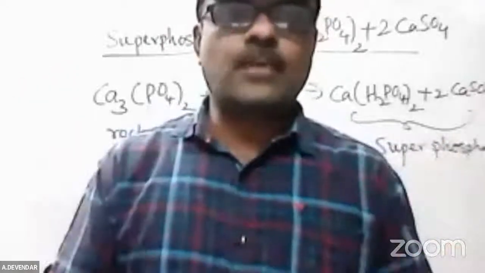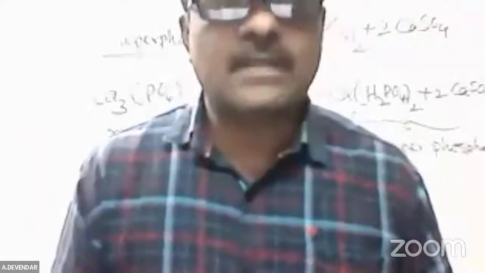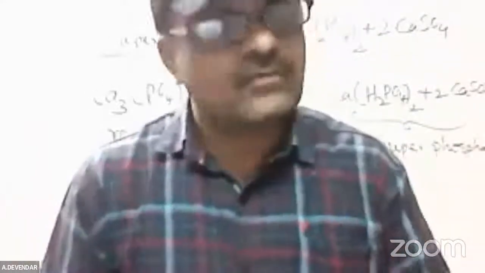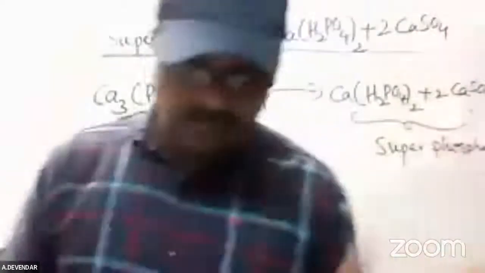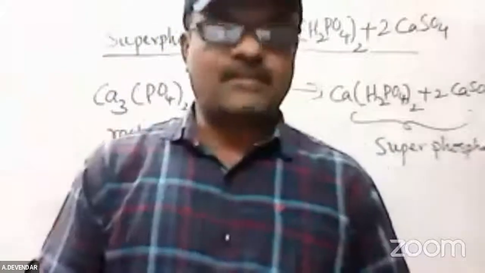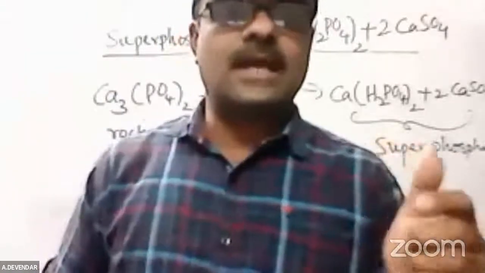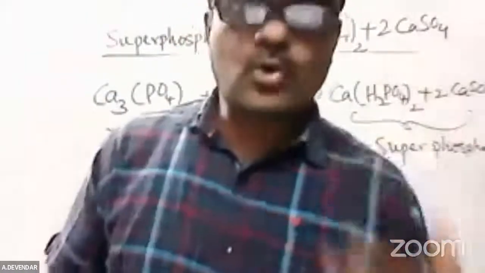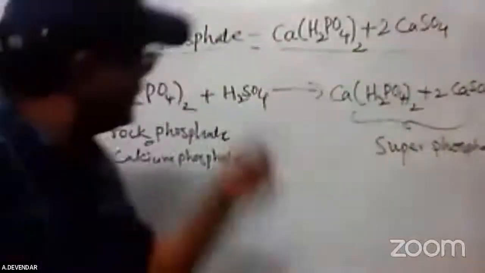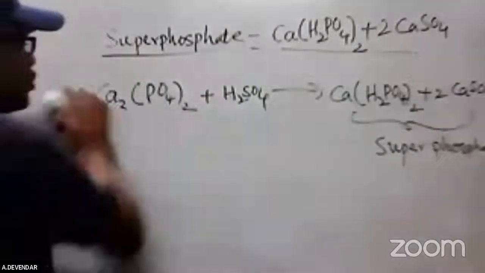What is the use of superphosphate? It gives healthy plants. The growth of the plant is very good and you get good crops. Among the components of superphosphate, phosphorus is very important. Phosphorus is also used for animals; it is required for the growth of animals, a very important one. Okay, this is about the superphosphate preparation for the 5 marks question.